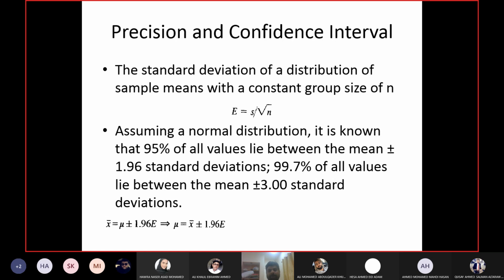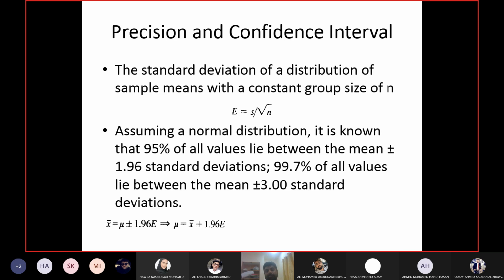Confidence interval is a range for the means of all samples of drivers, the ones which you collected and the ones which you did not collect. Population means all, right?